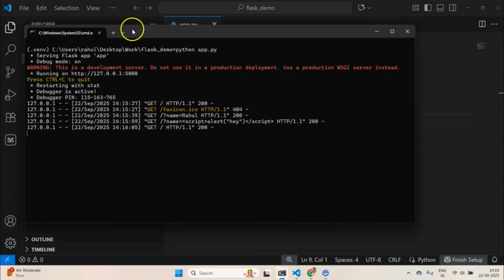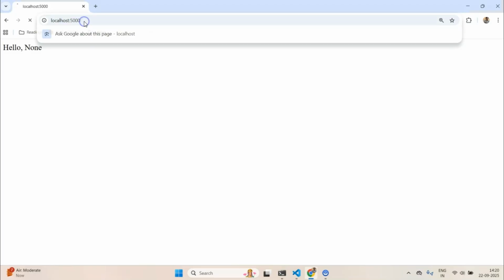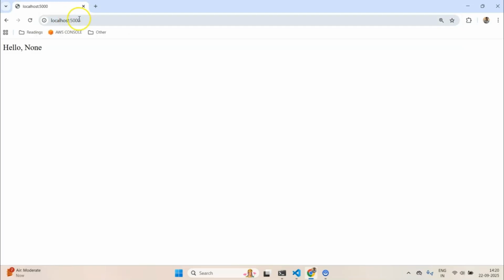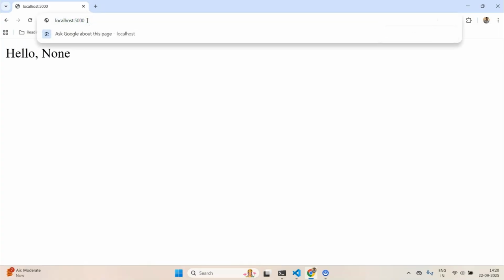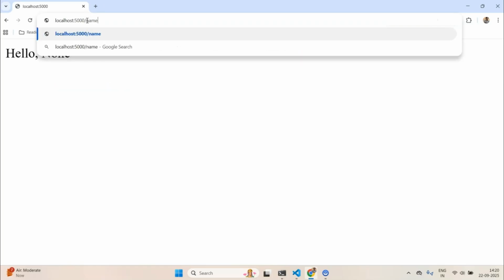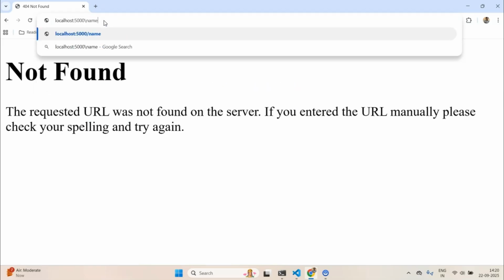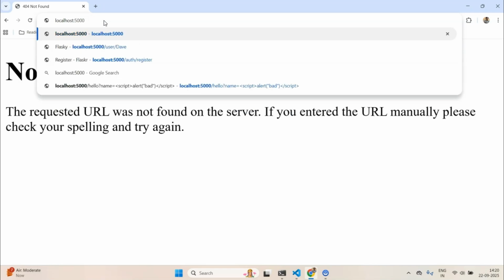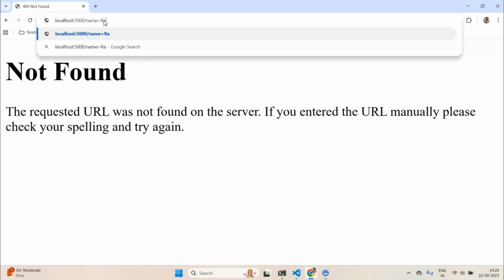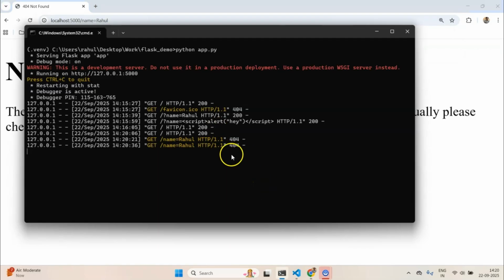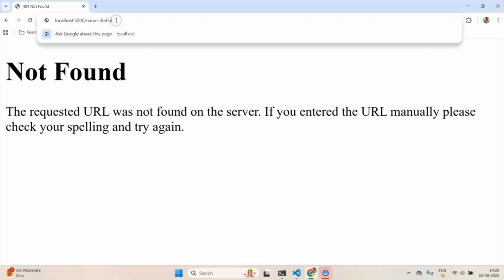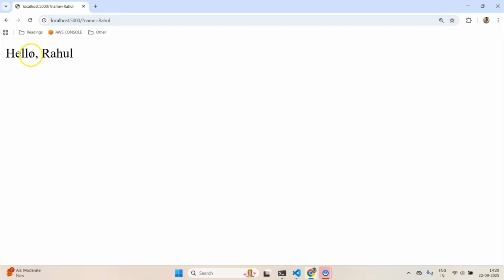So currently I basically have a server running. So what I can do is I can run this. Currently no name argument is passed in the URL, so it says hello none. Let me increase the size a little bit. Now what I can do is I can do /?name=Rahul. Why is it not able to find it? I see, because I need to do this. Okay, now we can see hello Rahul.